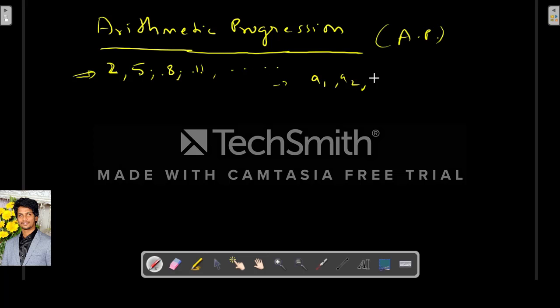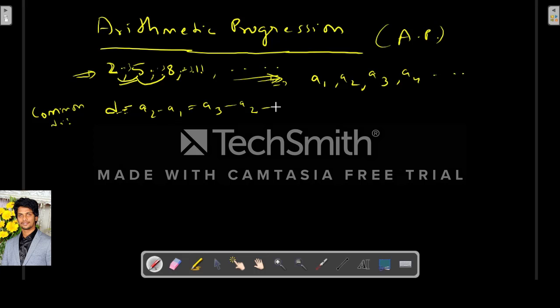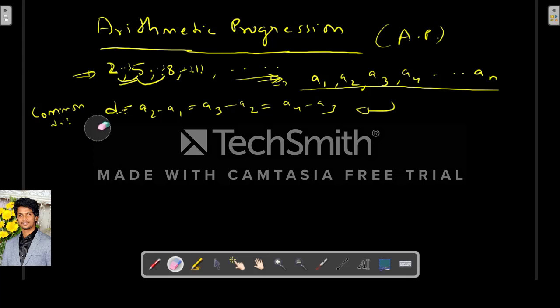See here, 2 plus 3 is 5, 5 plus 3 is 8, 8 plus 3 is 11. So whenever there is a sequence of numbers a1, a2, a3, a4, where the common difference between two successive numbers is the same, this sequence is called an arithmetic progression. Here are a few formulas. d is the common difference. What is common difference? The difference between any two successive numbers: a2 minus a1 is the same as a3 minus a2, a4 minus a3. So this is called the common difference.